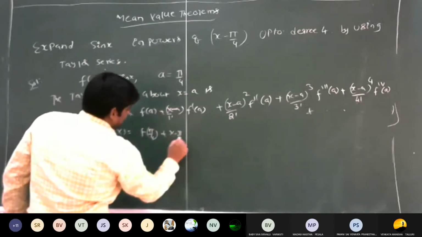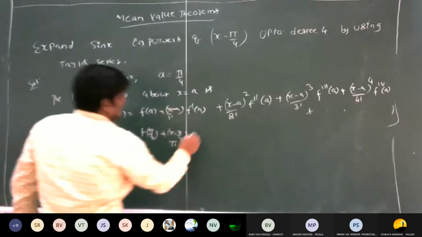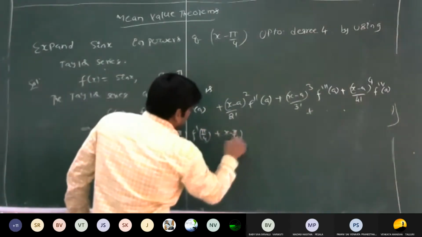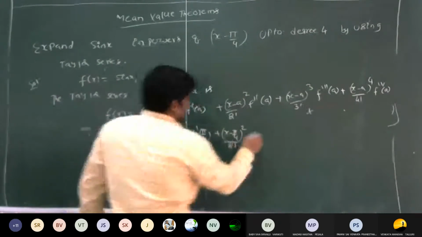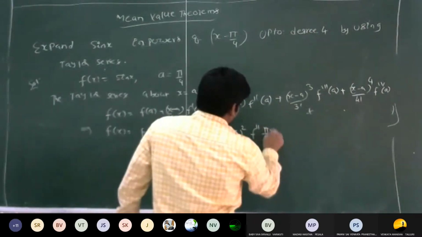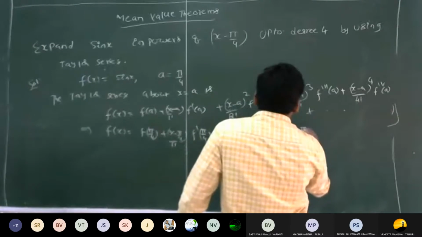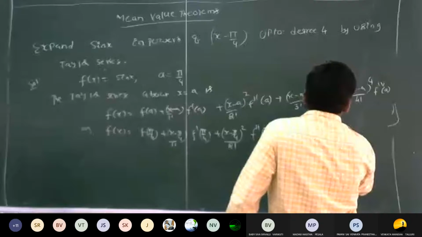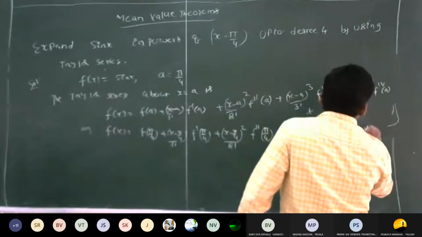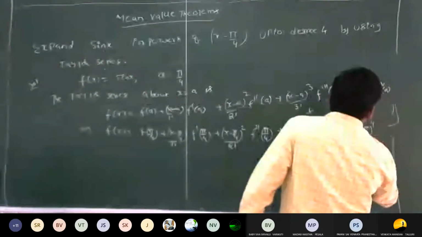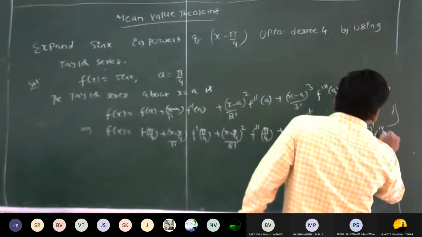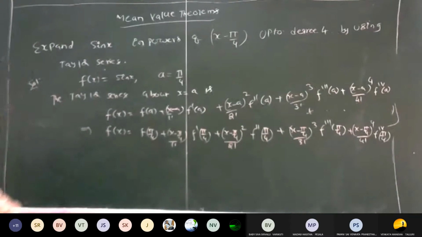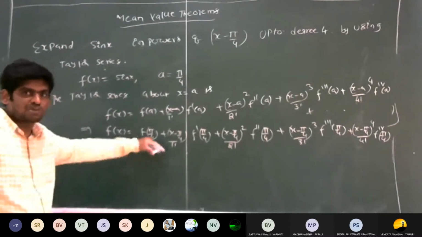plus (x minus pi by 4) by 1 factorial into f dash of pi by 4, plus (x minus pi by 4) whole square by 2 factorial into f double dash of pi by 4, plus (x minus pi by 4) whole cube by 3 factorial into f triple dash of pi by 4, plus (x minus pi by 4) whole power 4 by 4 factorial into f fourth dash of pi by 4. So this is the Taylor series that we have to find, right?